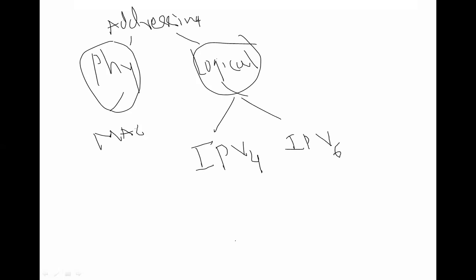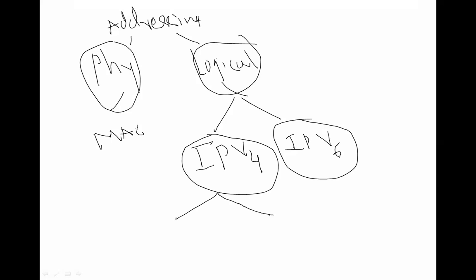We are going to see that in today's lecture. Physical addressing uses MAC protocols and logical addressing is going to be divided into two types of addresses. One is IPv4, Internet Protocol version 4, and Internet Protocol version 6. Got it? Very, very important. And again, this IPv4 is divided into two types.